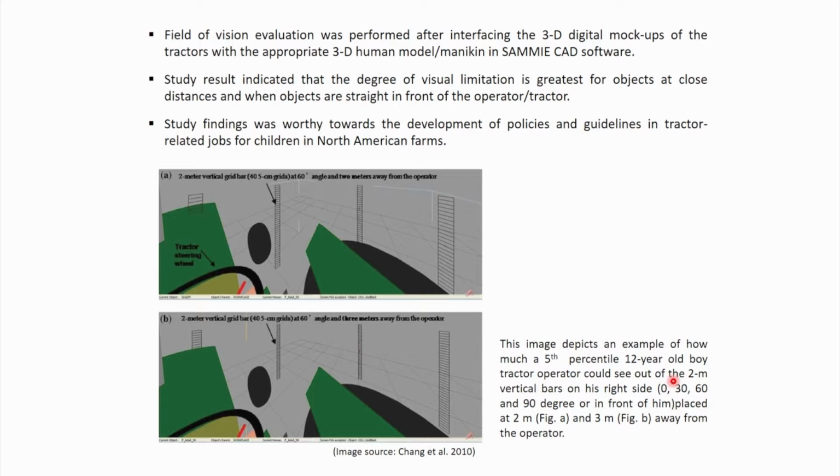These bars were positioned at 0 degree, meaning just in front, and then 30 degree, 60 degree and 90 degree on the right side.